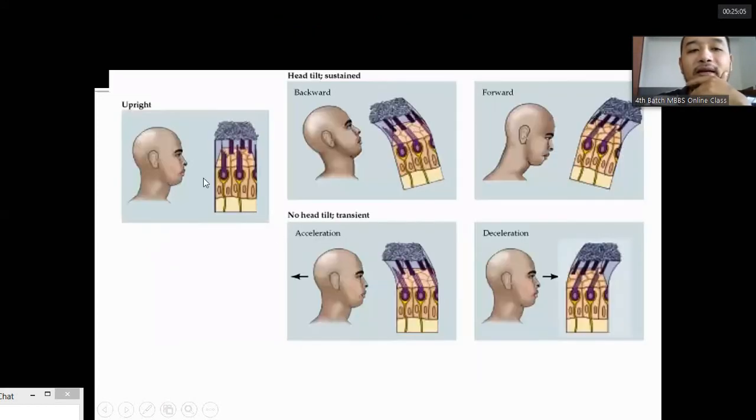Now, the static head tilt. This is the macula, the otolith organ in the utricle, in the horizontal plane. When you tilt backward, the otoconia will move the hair cells backward because of gravity. These are heavier particles than the otolithic membrane. Similarly, on acceleration, it moves backwards due to its inertia. On deceleration, it moves forward because of its inertia. This is for dynamic movement, and that is for static head tilt. Everything is detected by the macula in the utricle.